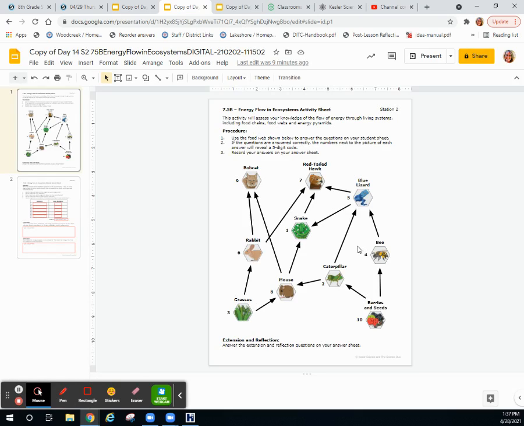So this activity is going to assess your knowledge of the flow of energy through living systems, including food chains, food webs, and energy pyramids. I personally believe the most important thing that you have to remember is that an ecosystem will not sustain without a producer, which is any kind of plant species.